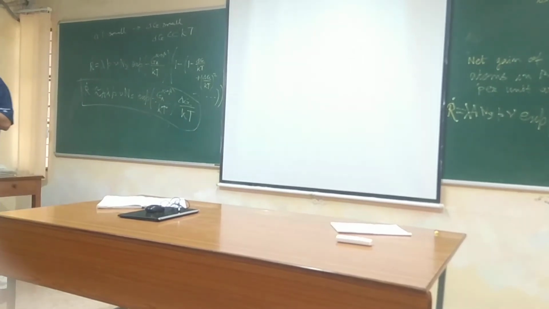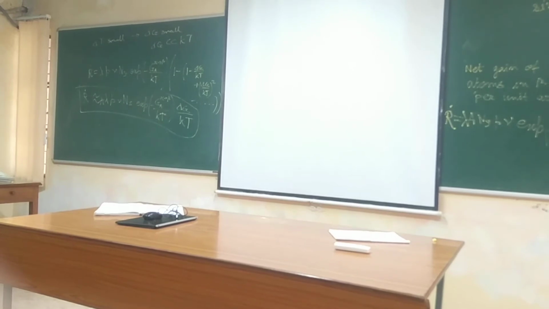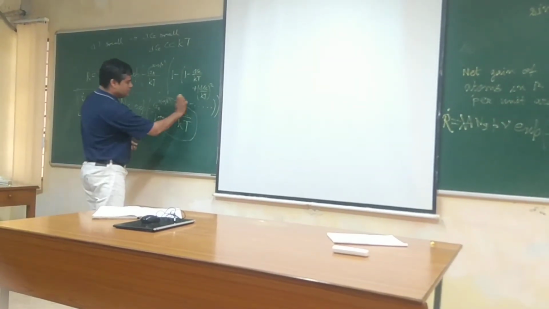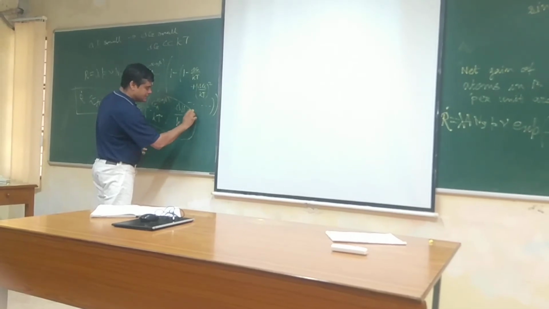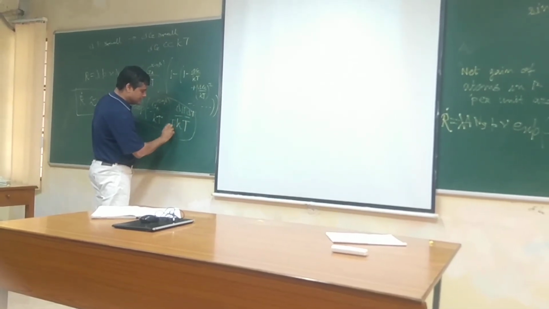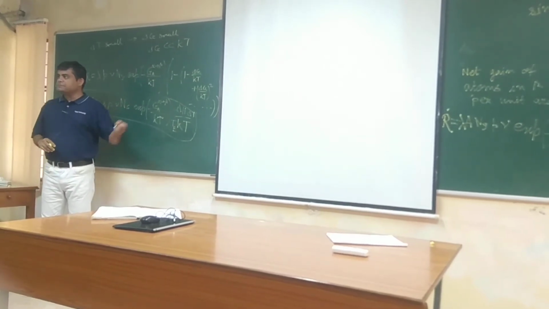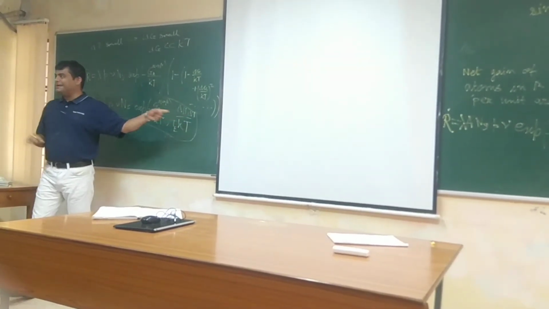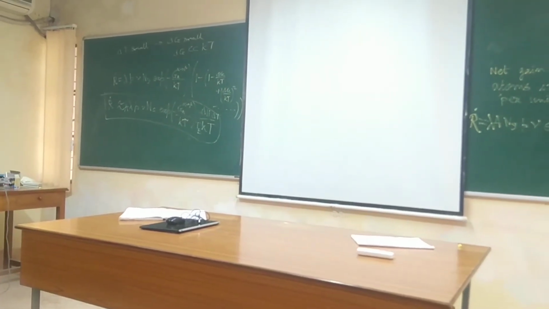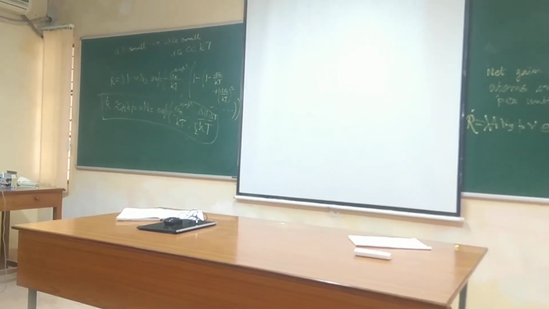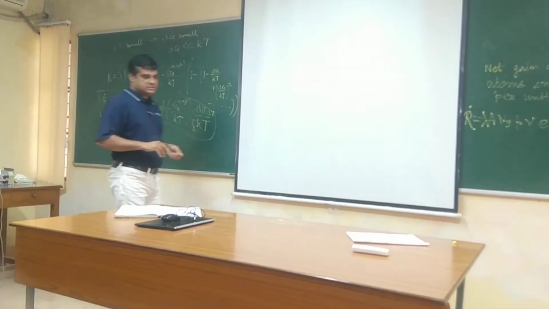Driving force of beta formation from alpha. Delta G is proportional to delta T. You know, delta G we can write as delta H multiplied by delta T over TE. So it is proportional to delta T. So at delta T equal to 0, R dot will be 0. There is no driving force for growth. So at delta T equal to 0, R dot is 0.